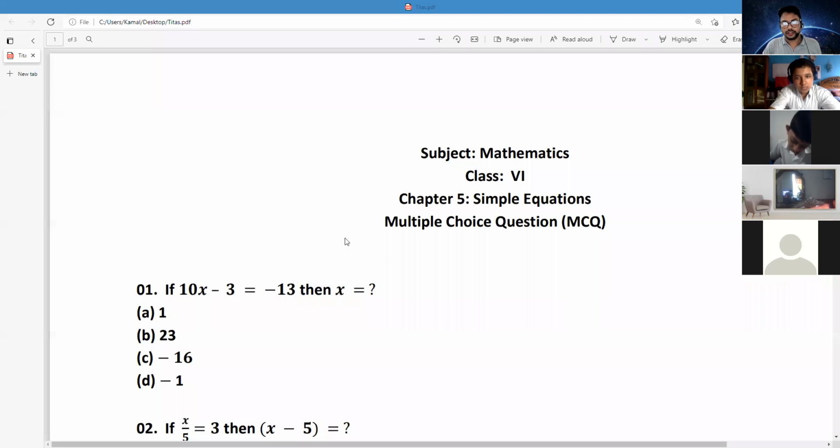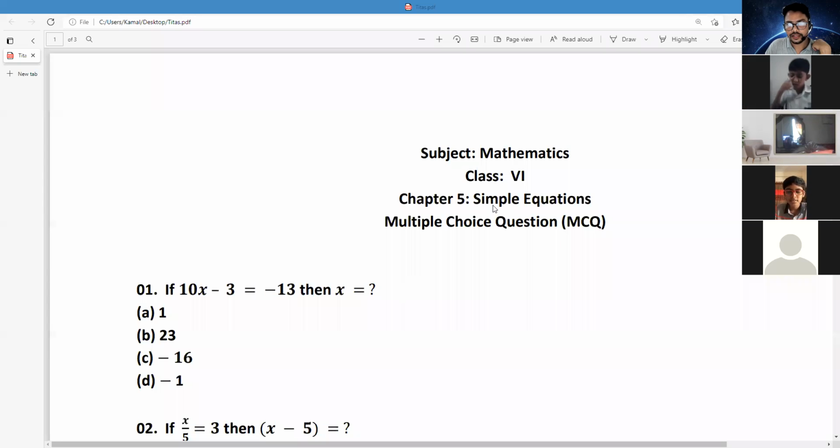Sir, MCQs? Okay, this is the surprise test on MCQ. Please do number 1 and write the full maths in your classwork copy. And in the comment section, you can write your answer also. Number 1, please start.